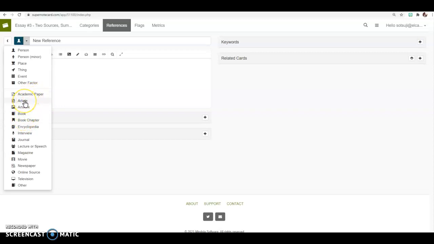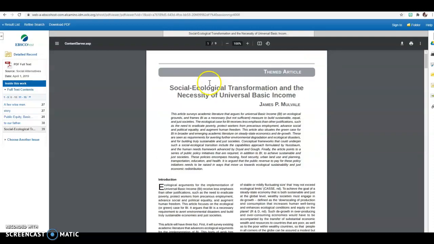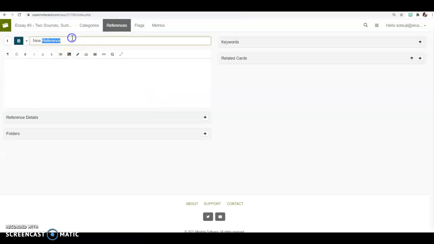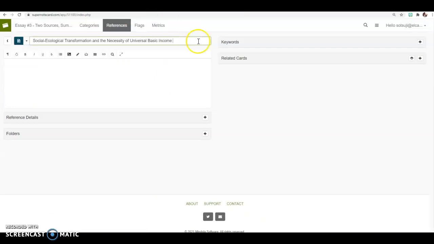So let's say it is an article. You click on article and you type in the article title. Make sure you type in the article title. So if it's this one, you just copy and paste the article title and you put it into the super note card right here. This is the article title. And also please add the author's last name. So it's Muvale, so please type in Muvale.